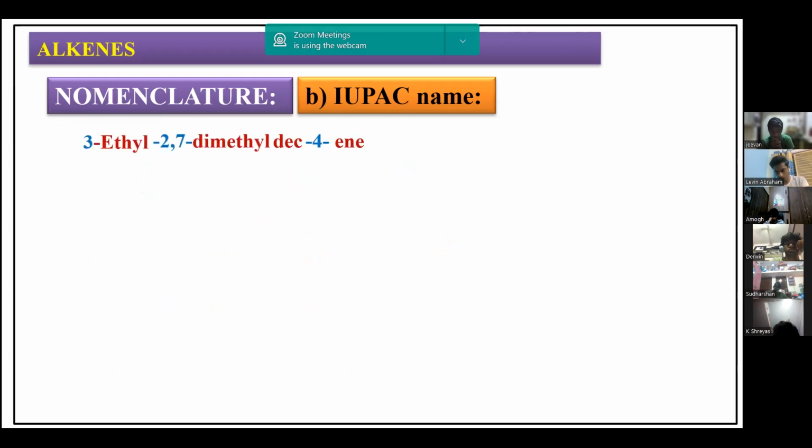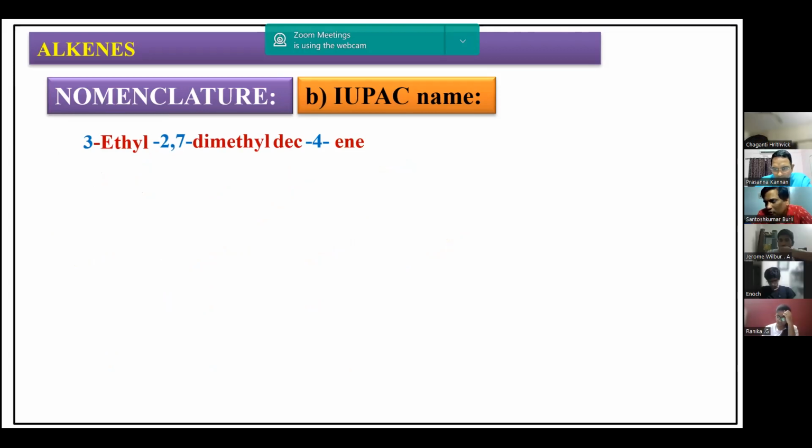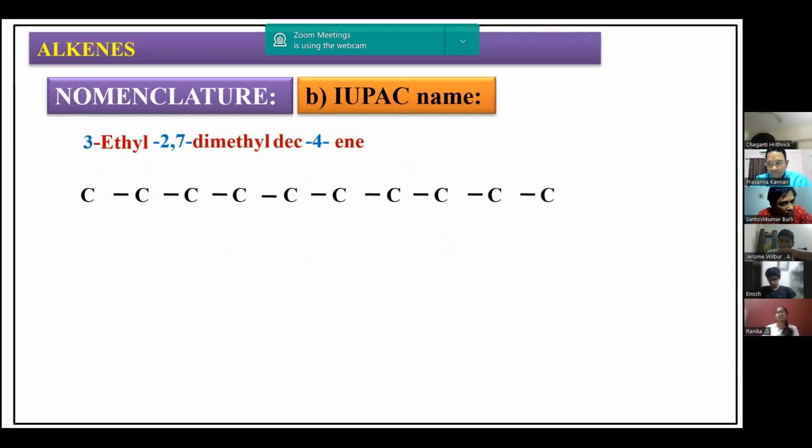So 3-ethyl 2, 7 dimethyl dec-4-ene. The IUPAC nomenclature is given. Based on that, if I want to write the structure of this, how can I represent it? Dec-4-ene means it has 10 carbon atoms. First represent the 10 carbon atoms like this. And at the fourth position, there is a double bond. So you can number from left to right or right to left, but at the fourth position you have to keep the double bond.